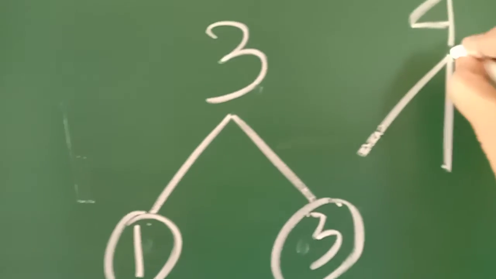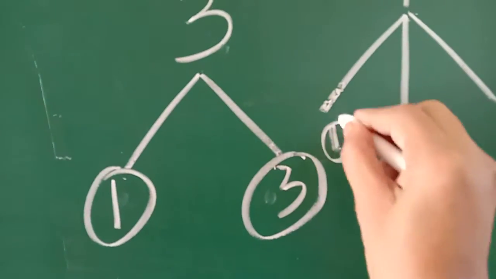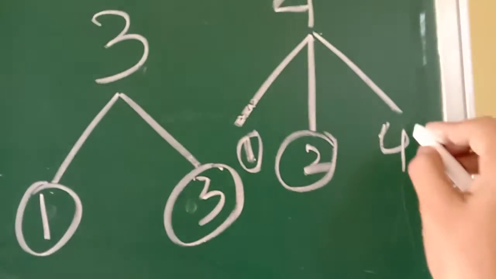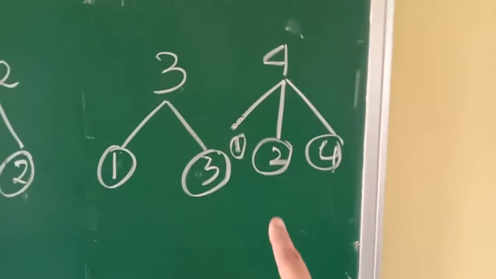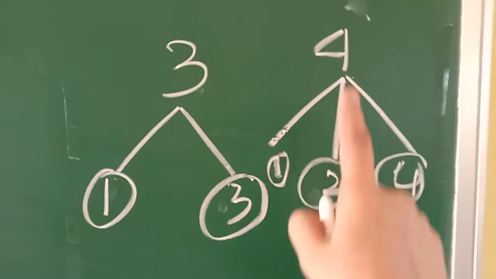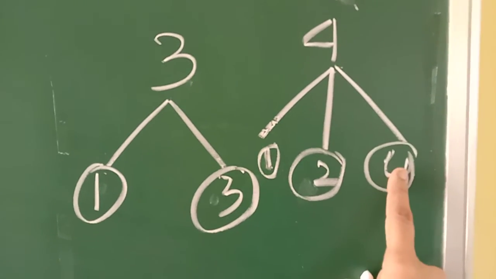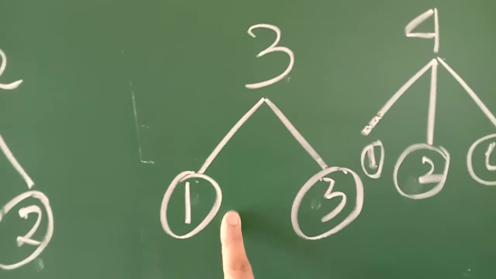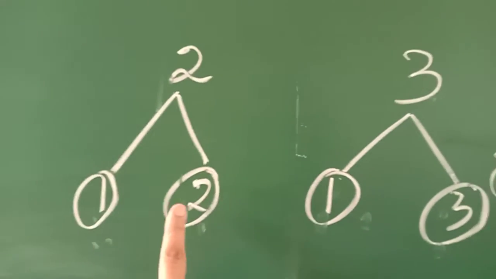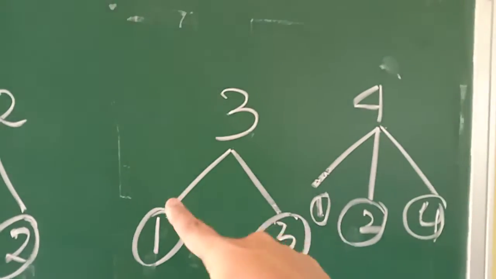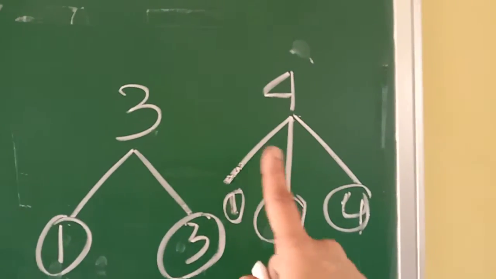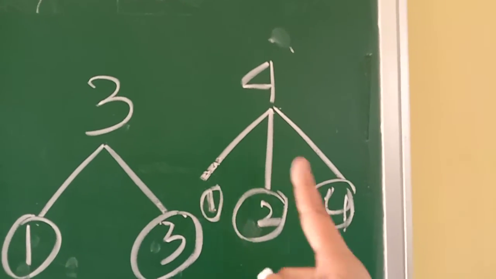How many factors can you write for 4? 1, 2 twos are 4, and 4 ones are 4. So there is an extra number by which you can divide 4 except 1 and that number. But in a prime number, the factors are only 1 and that number. Prime numbers have only 2 factors, but composite numbers have more than 2 factors.